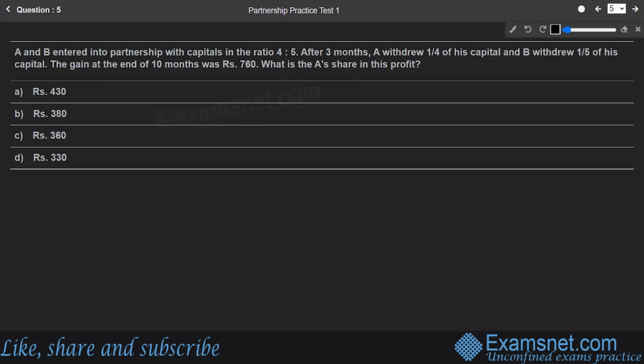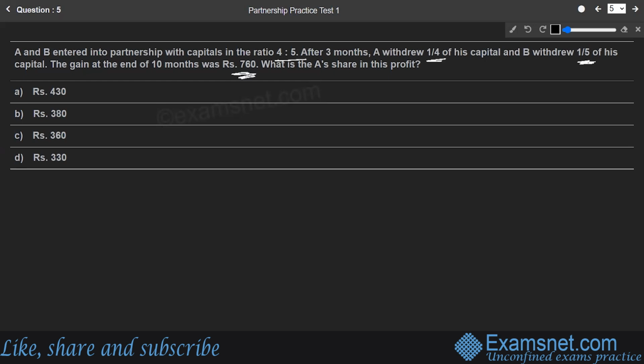Okay. Now they say A and B entered into a partnership with capital in the ratio 4 is to 5. After 3 months, A withdrew 1 by 4 of his capital and B withdrew 1 by 5 of his capital. The gain at the end of 10 months was rupees 760. What is A's share in the profit?